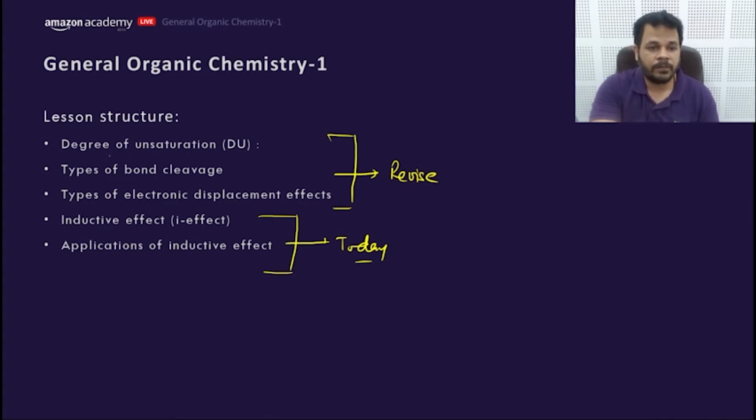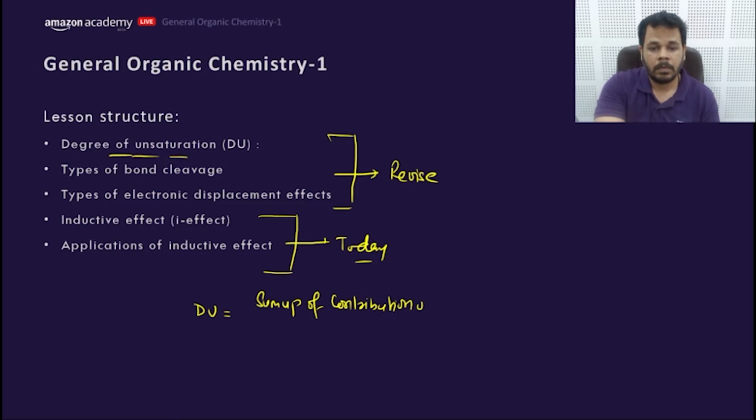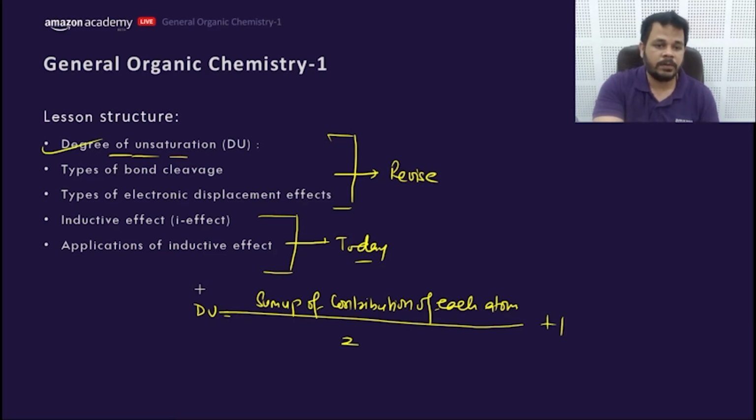We have already covered these 3 topics, so we'll revise them in a minute, and we will cover this topic today till acidic strength. So we have already studied the degree of unsaturation formula, that is DU equals the sum of contribution of each atom divided by 2, plus 1. This was the formula which we used for degree of unsaturation.